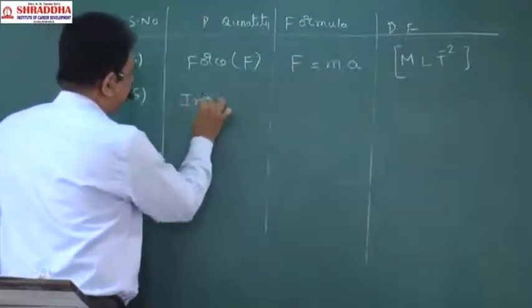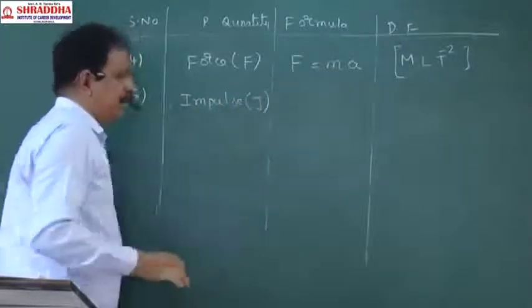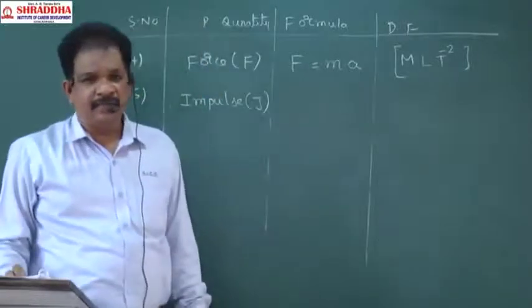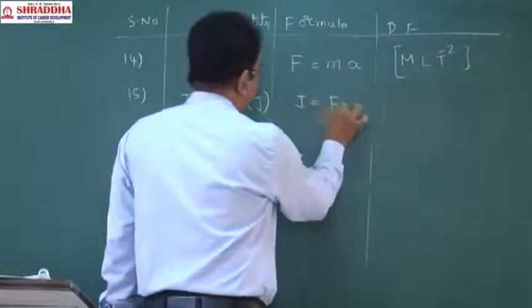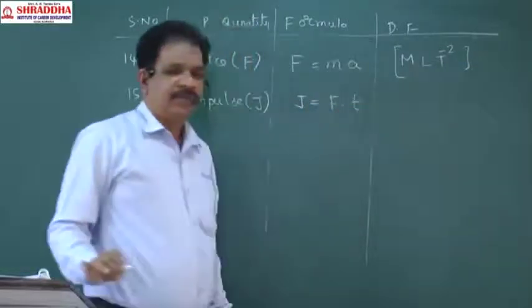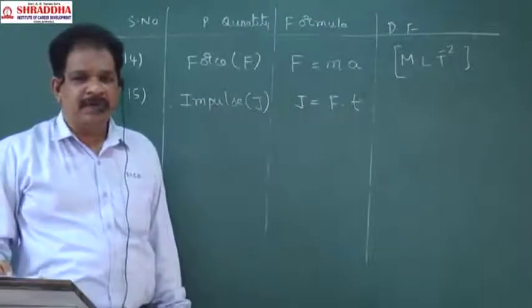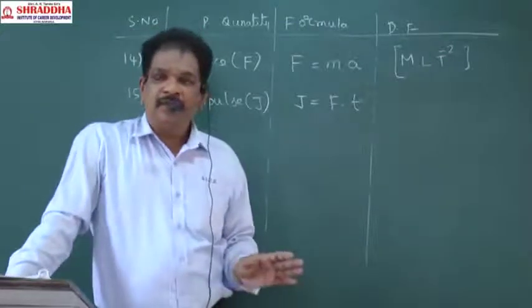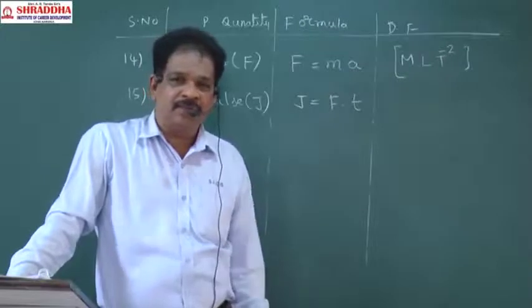what is meant by impulse? Impulse is indicated by the letter J. J is equal to F into t, force into time. Impulse means what? A large amount of force acting on a body in a short interval of time.